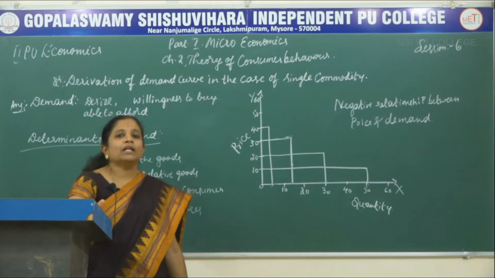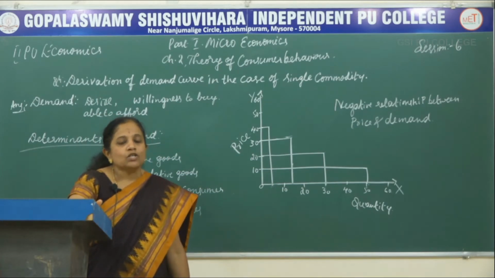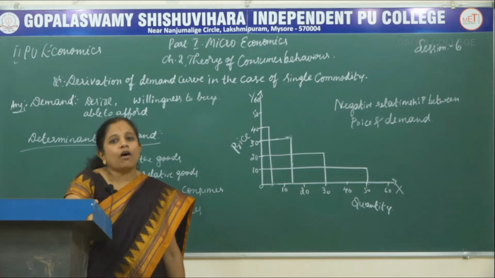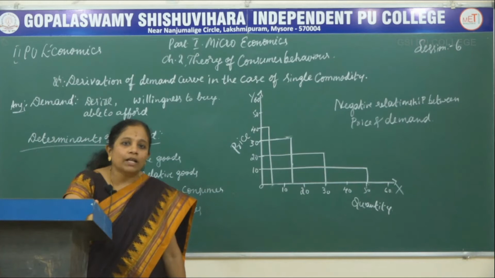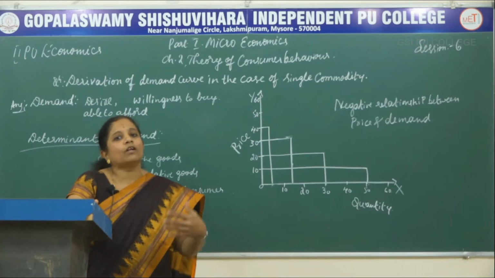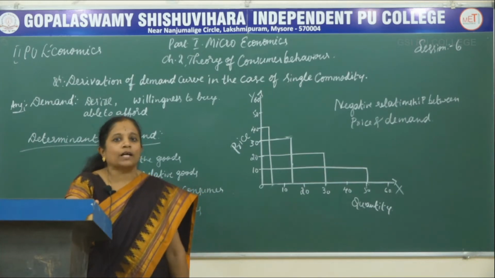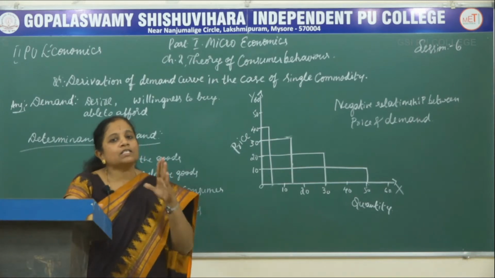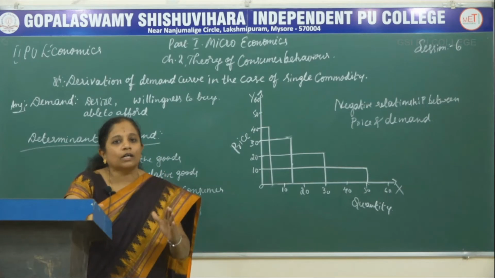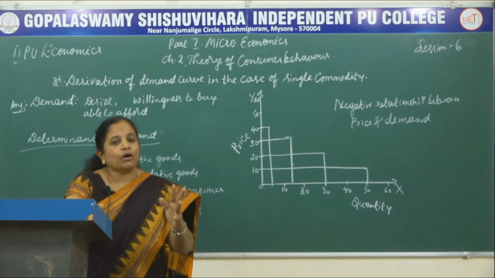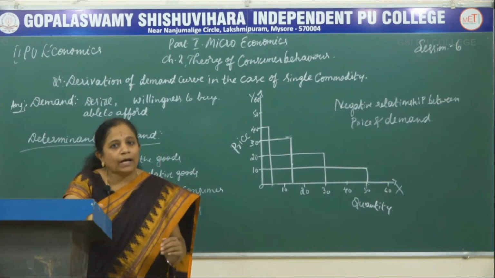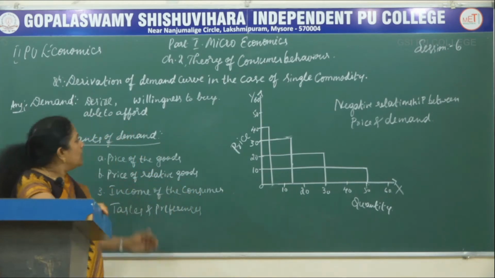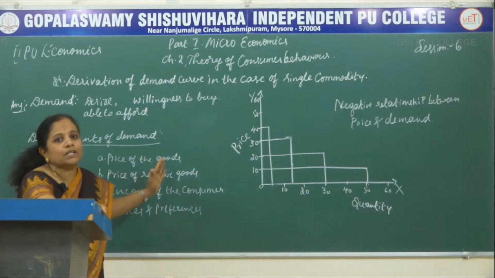Here the ability comes from income, and income comes from our earnings. Each one of us is earning money to spend on one or the other goods which are required by us. So, the demand for a product is highly dependent on the desire for that product, the willingness to buy and the ability to afford that product. Now, let us see what the determinants of demand are.